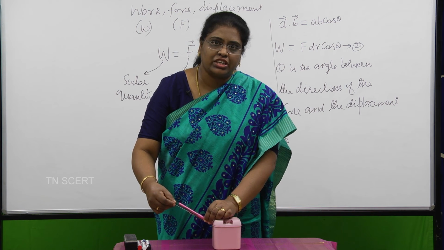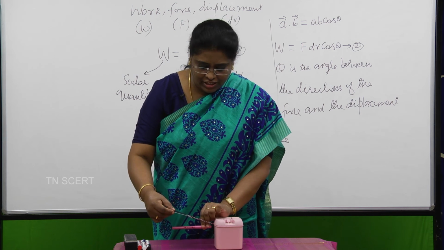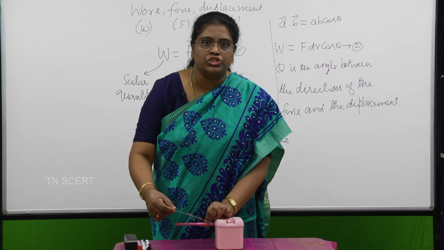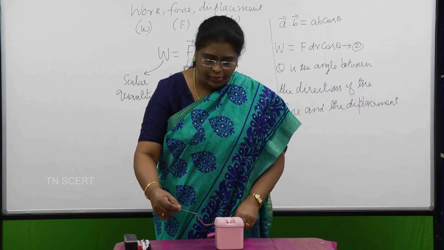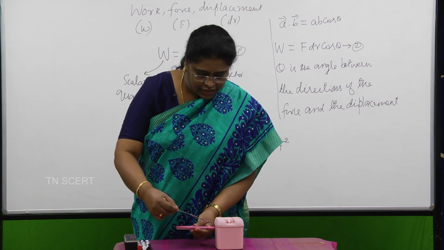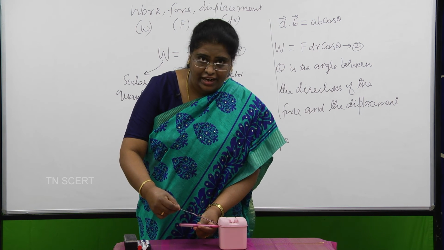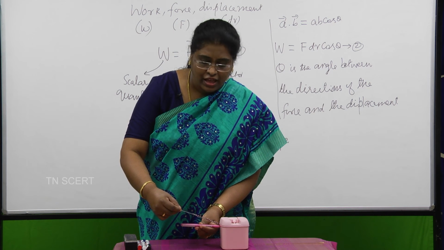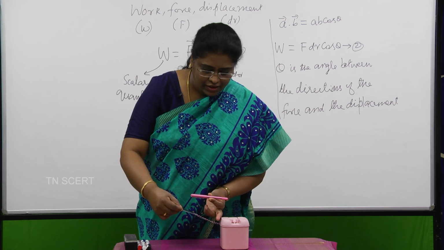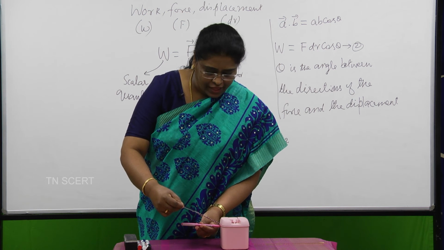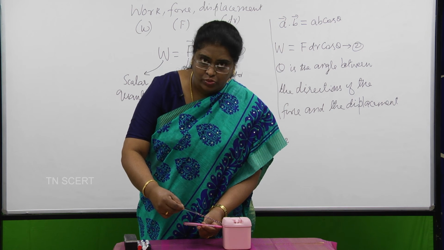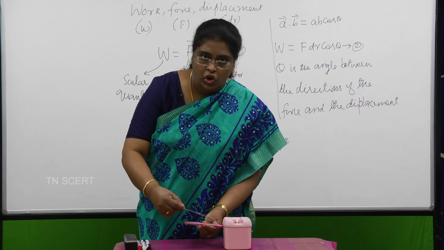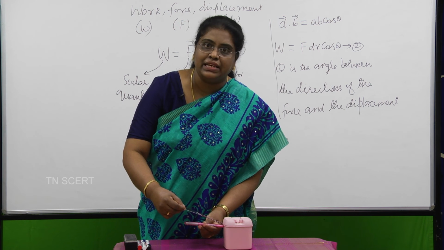So this is the direction of the force, and this is the direction of motion of the object. And now the theta would be the angle between this direction, that is the direction of displacement, and this is the direction of the force, and therefore the angle between this pen, which is direction of displacement, and the string, which is the direction of the force, would be theta.